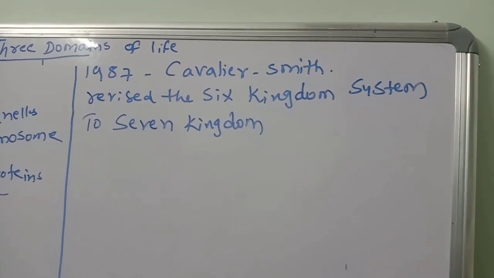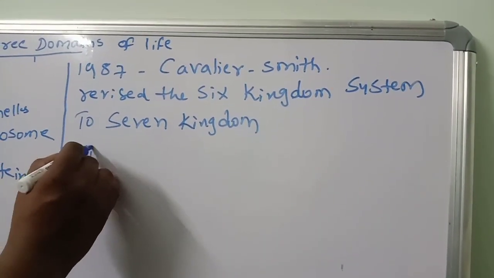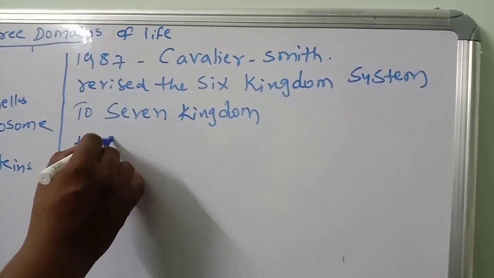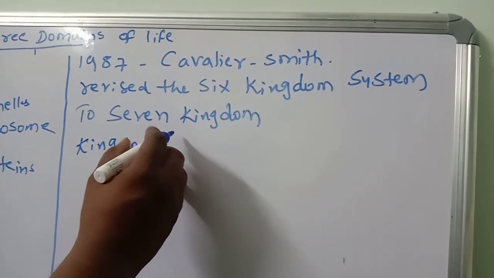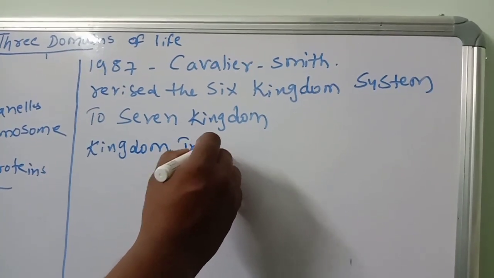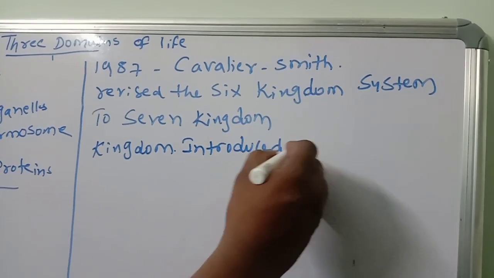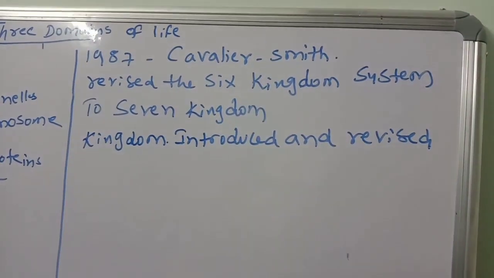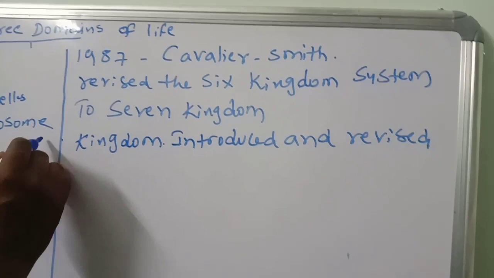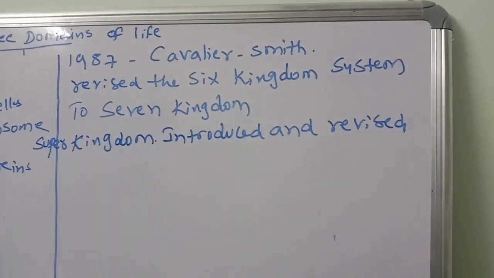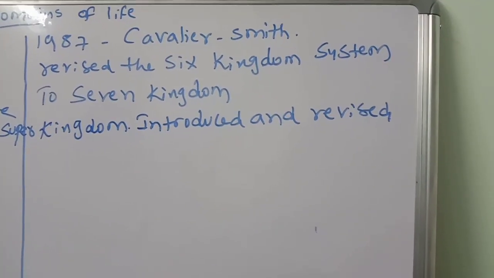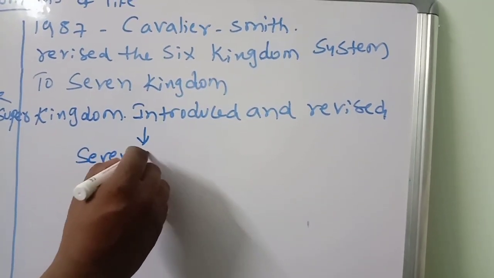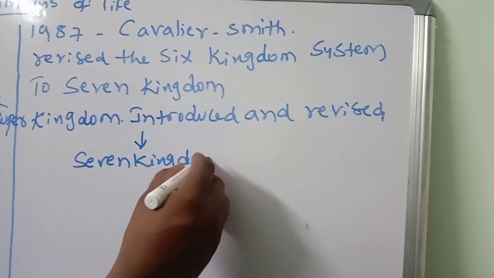Okay, the kingdom system was introduced and revised. The super kingdom was introduced and revised to the seven kingdom concept.